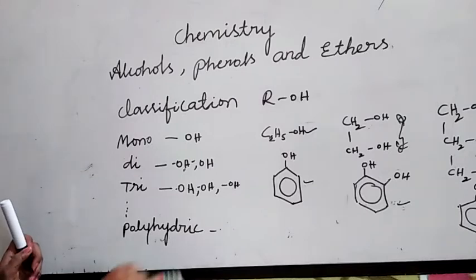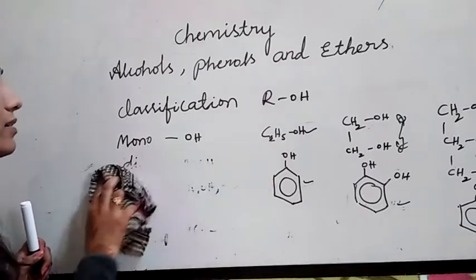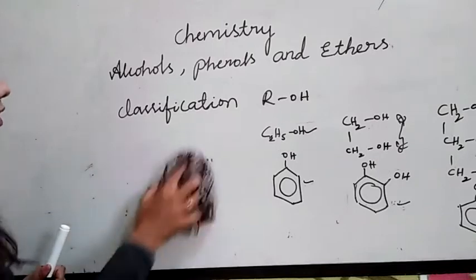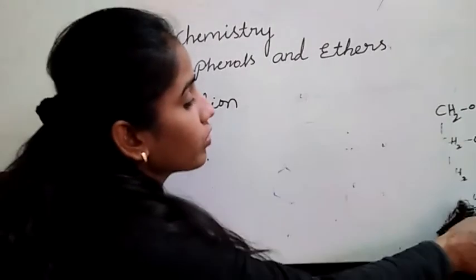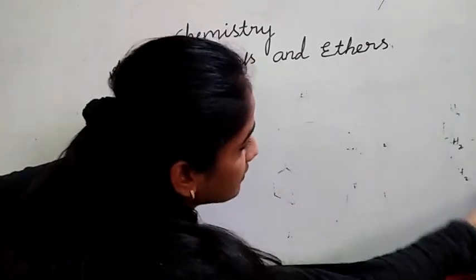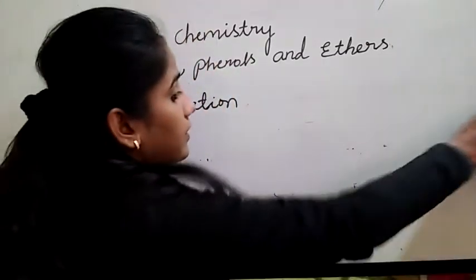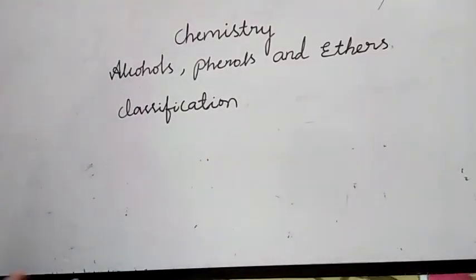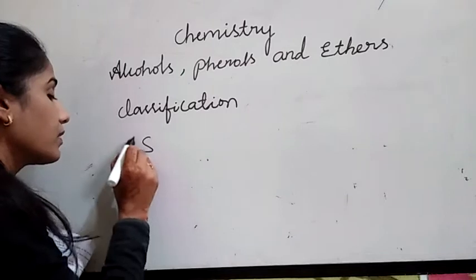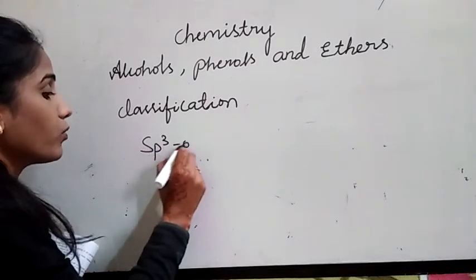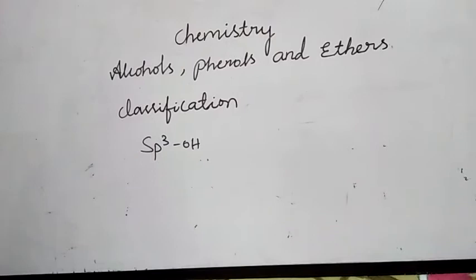This topic is very easy because you know the hybridization of carbon, primary, secondary and tertiary carbon, allyl, alkyl halides, benzyl. The first one is compounds containing an sp3 C-OH bond.